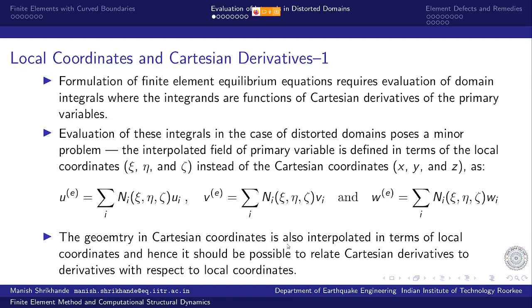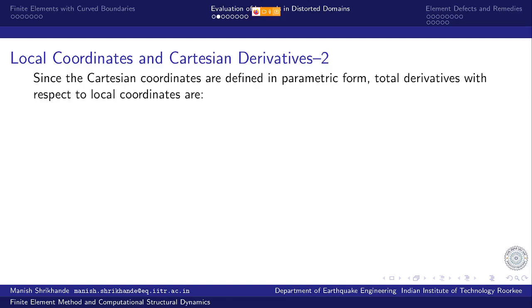Right? So we need to somehow find a way of putting these two sets of information together and find the information that is relevant for us, that is the Cartesian derivatives of the primary variables.